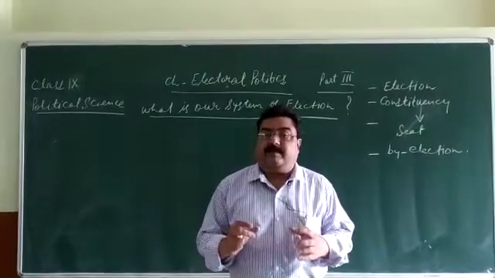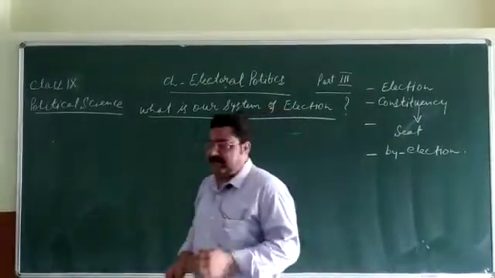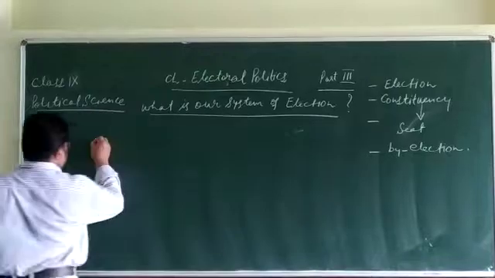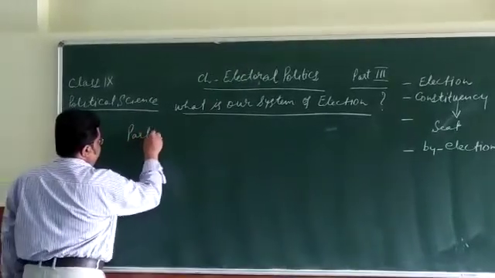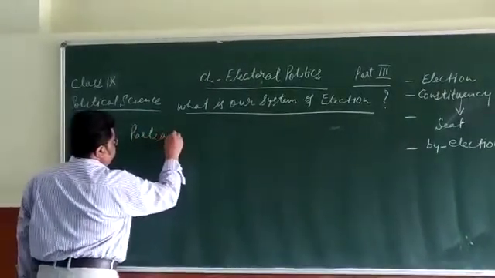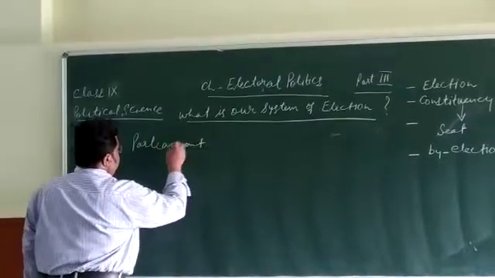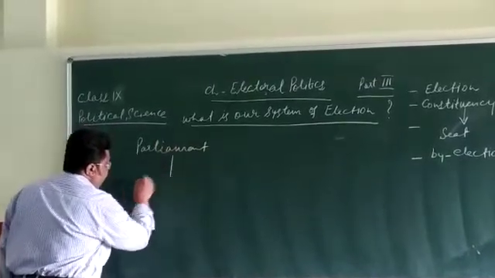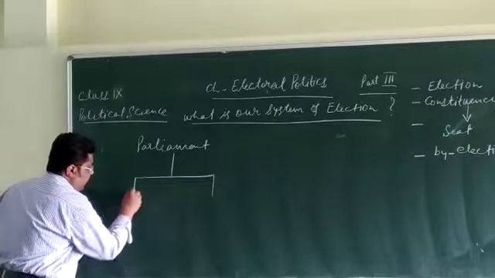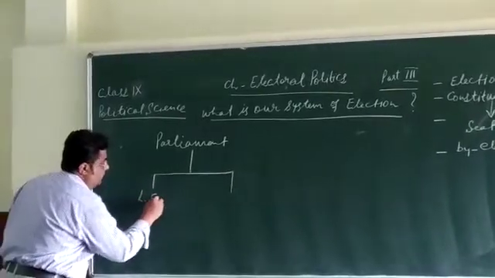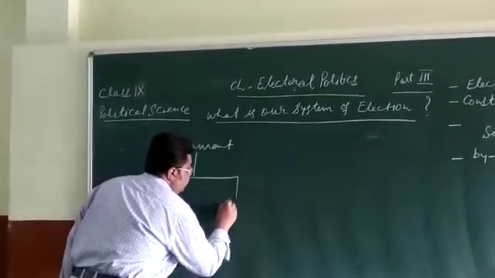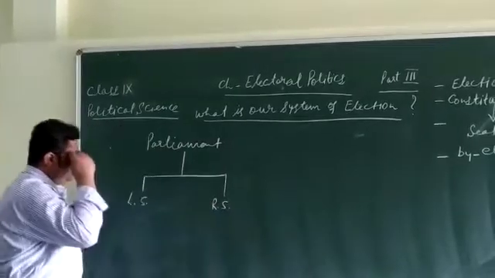For which legislative bodies is election conducted? First we take Parliament. It has two houses. The first house is Lok Sabha. Another house is Rajya Sabha.